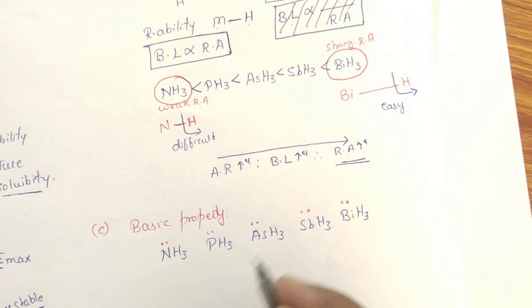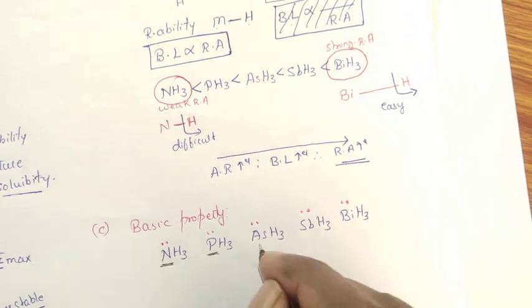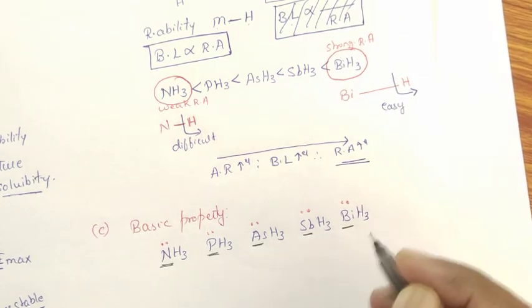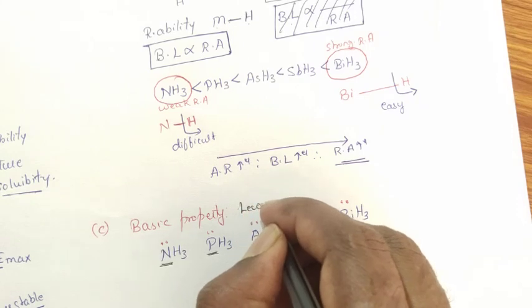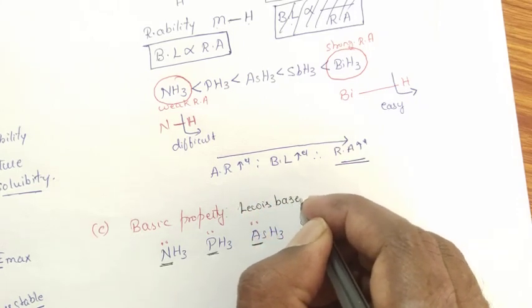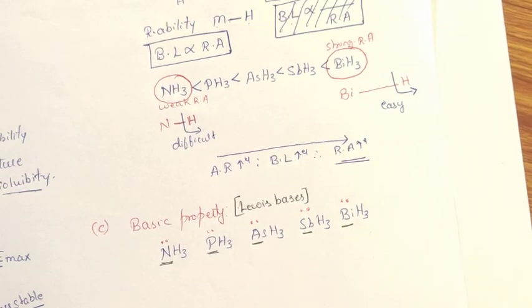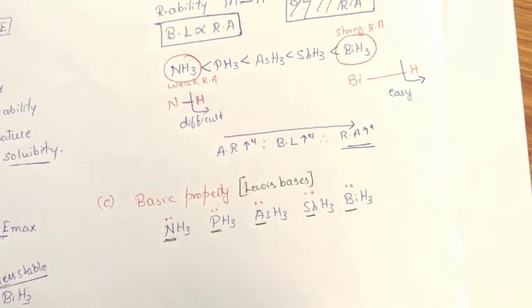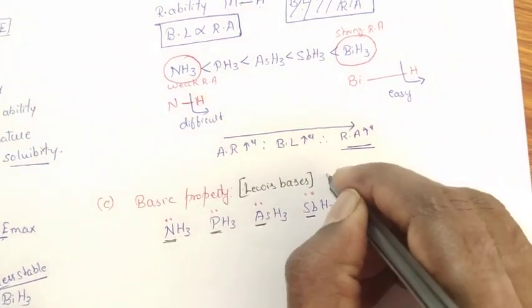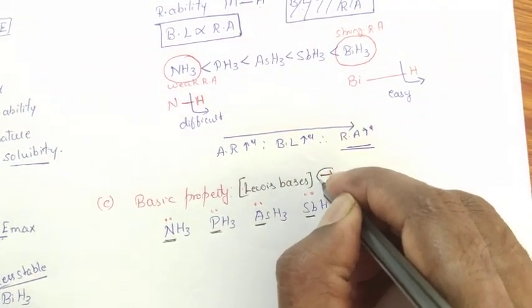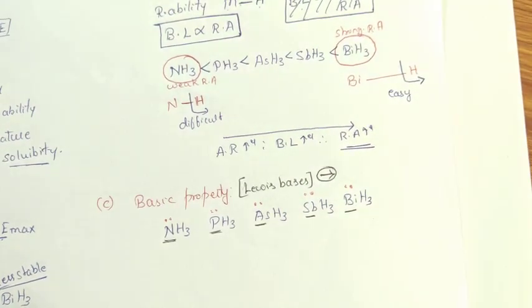Due to the presence of the lone pair on the group 15 elements, all these compounds act as Lewis bases. What is meant by Lewis base? A base is a substance which has a tendency to donate a pair of electrons, and it is called a Lewis base.